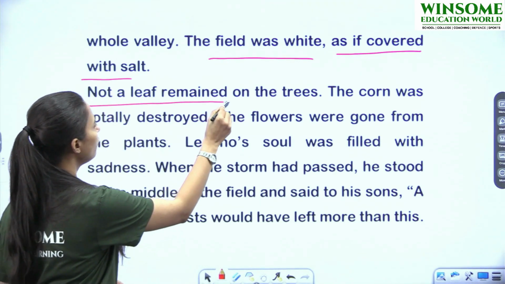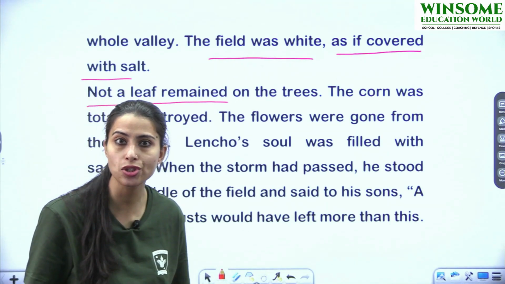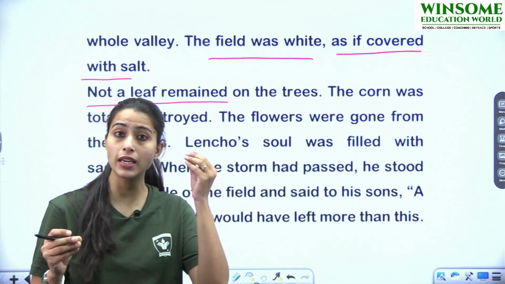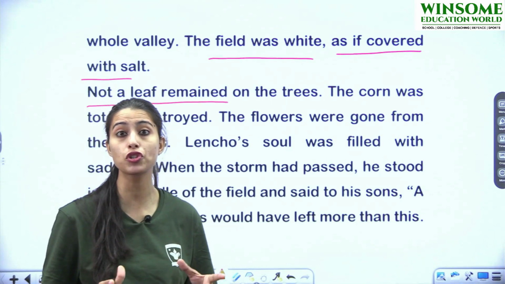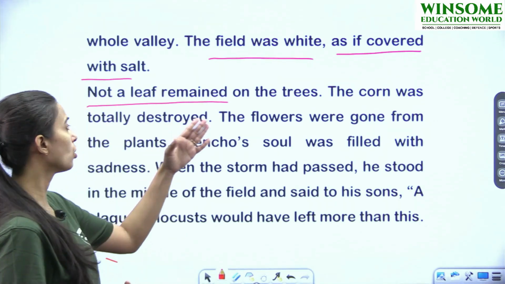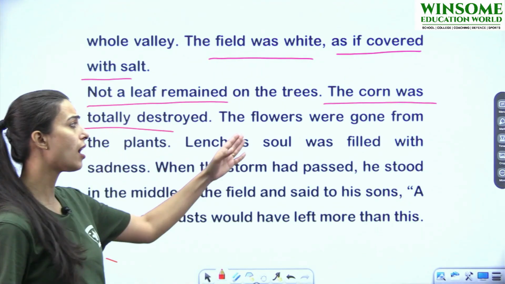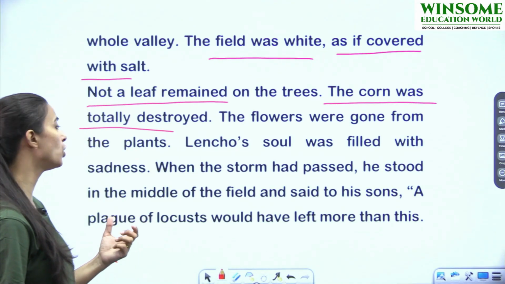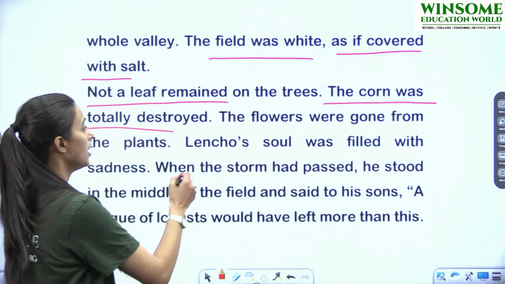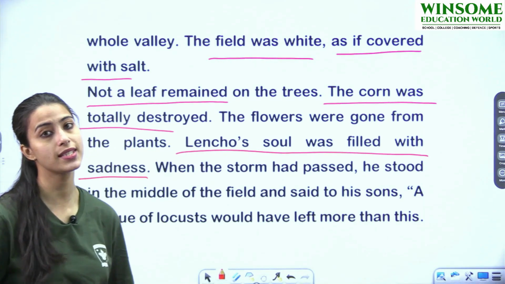Not a leaf remained on the trees means the trees were completely destroyed. पेड़ों पे एक leaf भी नहीं बची थी. So you can imagine the destruction caused by hail. The corn was totally destroyed. The flowers were gone from the plants. Lencho's soul was filled with sadness. Means Lencho was not at all happy. His soul was filled with sadness.